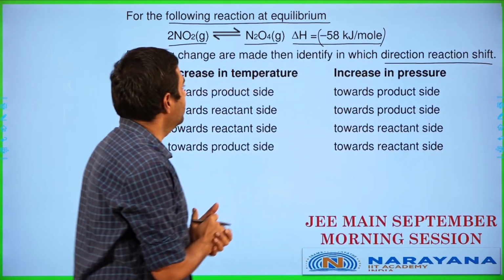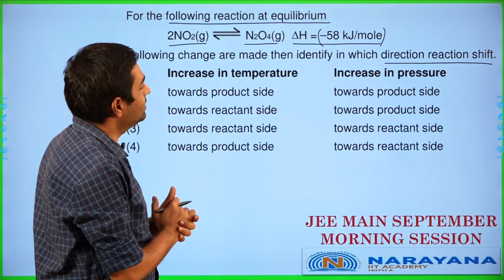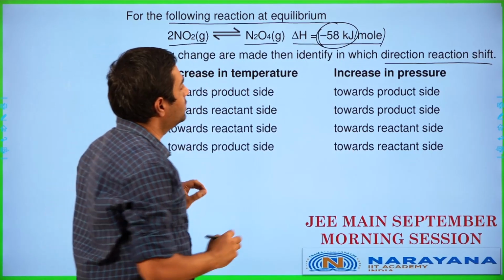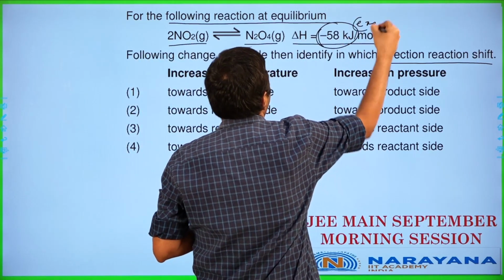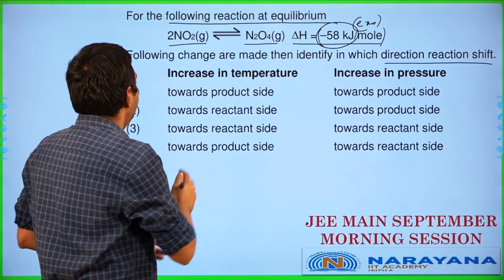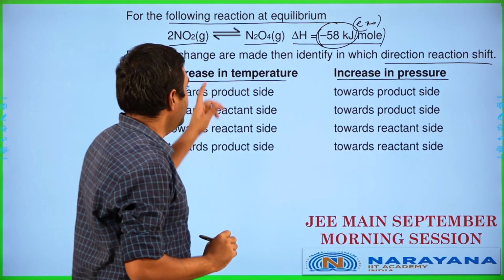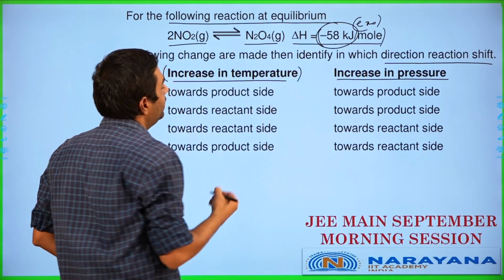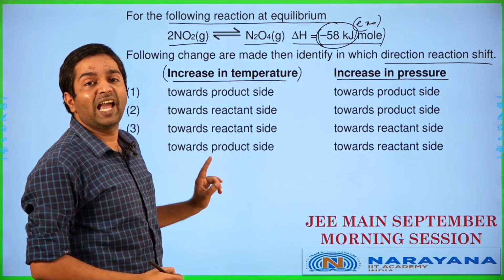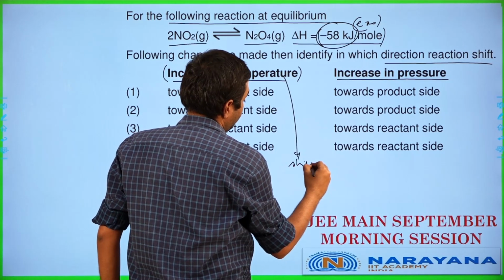So how to proceed over here is like this. You have 2NO2 gas in equilibrium with N2O4 gas. Delta H is given as minus 58 kilojoules per mole. So we are given that it is an exothermic reaction. Increase in temperature and increase in pressure are the conditions to be taken into account. If I increase temperature over here, what is going to happen? Increasing temperature will basically end up shifting the reaction in the endothermic direction.